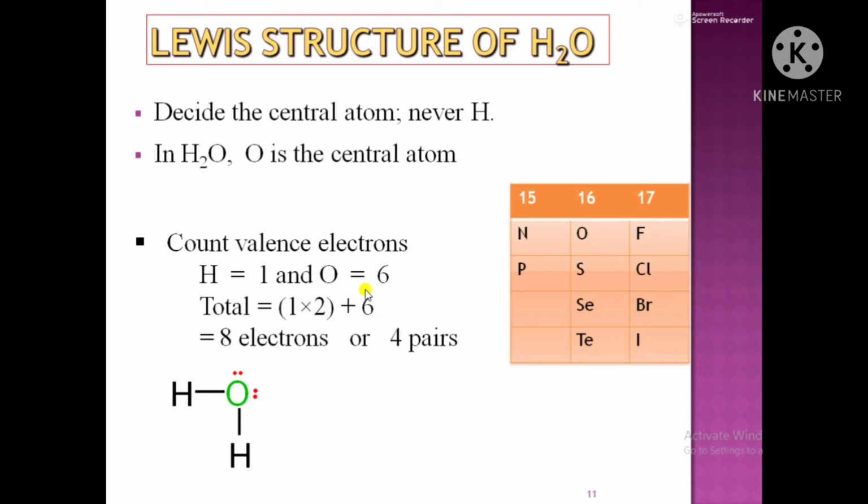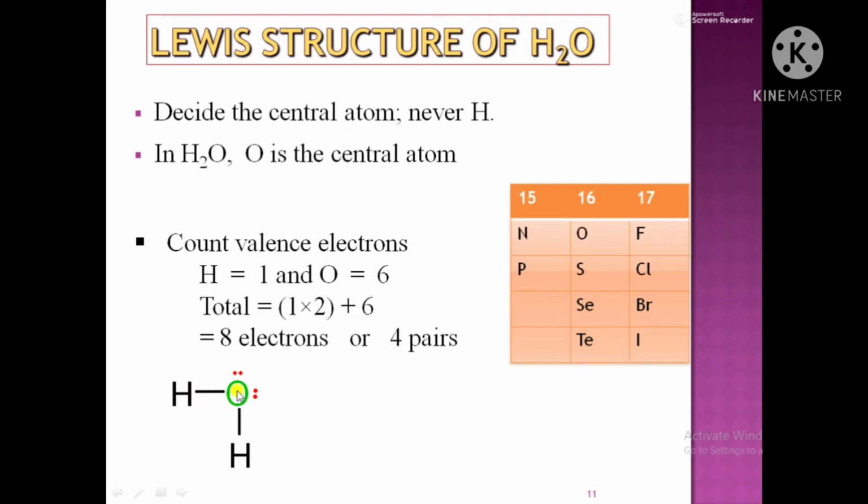Now how many bonds are formed depends upon the deficiency of the electrons in the valence shell. Since oxygen is belonging to group 16, it is having 6 electrons in the valence shell. The deficiency to complete octet, means to attain the 8 electronic configuration, is of 2 electrons. So out of 6 electrons, 4 electrons will not be involved in bonding, and as electrons are always represented in pairs, so 4 electrons means 2 lone pairs will be present on oxygen atom. Whereas out of 6 electrons of oxygen atom, only 2 will be involved in bonding and each electron will be shared with one of the hydrogen atom.